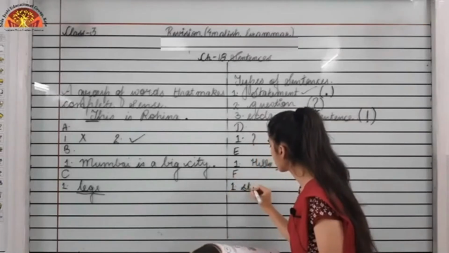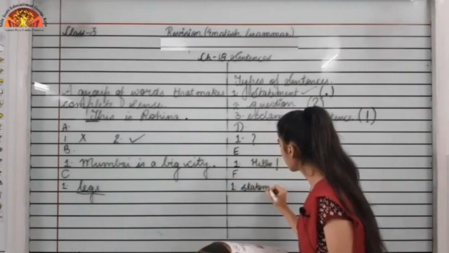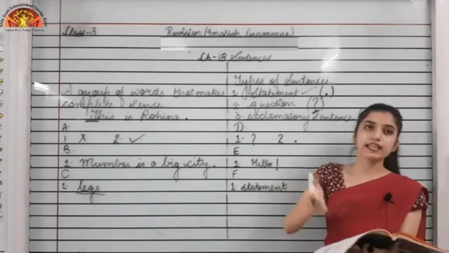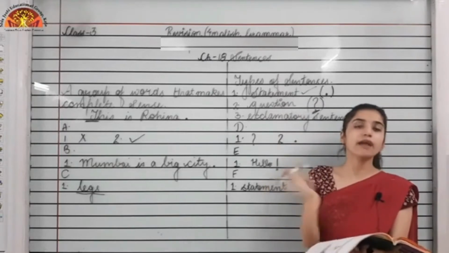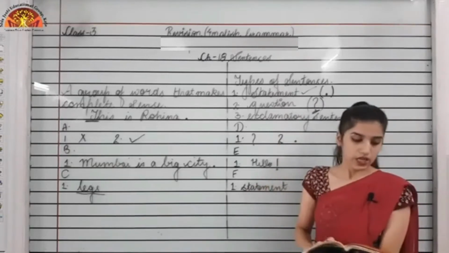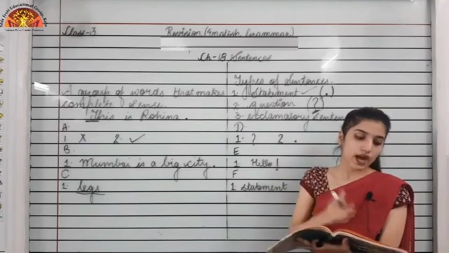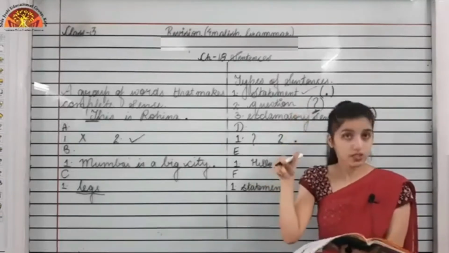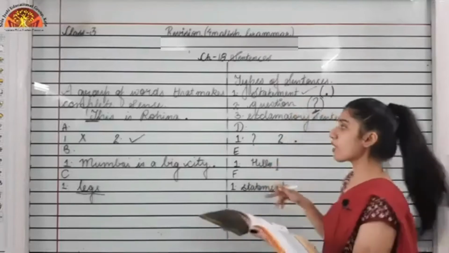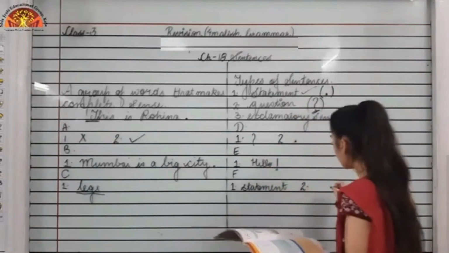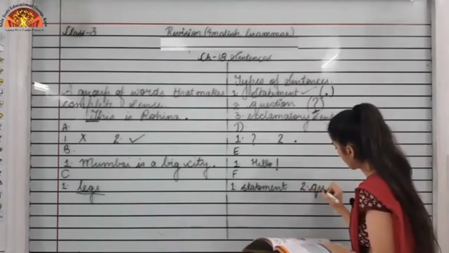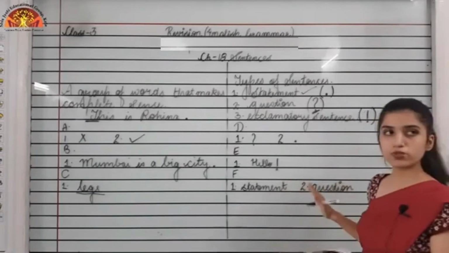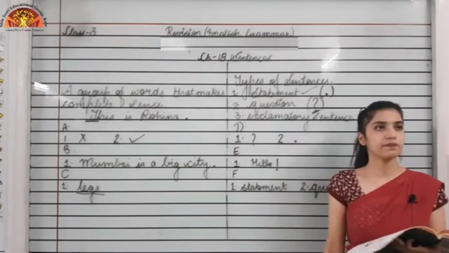So we will write statement for the first one. First answer is statement because it's ending with a full stop and beginning with a capital letter. Now in the second one you can see, why did you get late? You can see it's ending with a question mark, right? So this is a question. So the answer for the second one would be question. Okay, so you have to do this F exercise like this only.